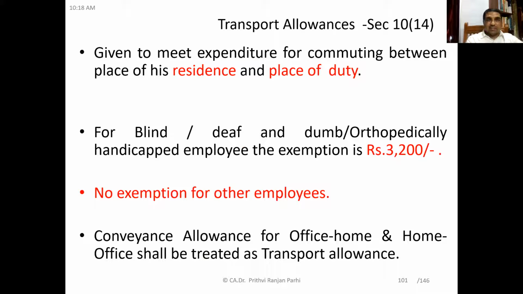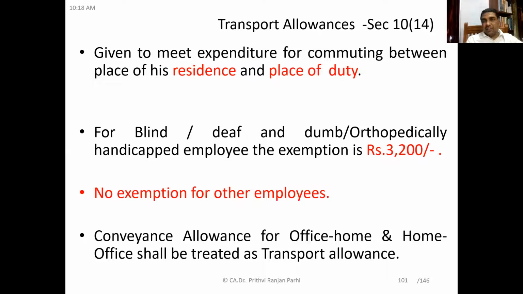This allowance is given to meet the expenditure for commuting between the place of his residence and the place of his duty. That means coming from home to office and going from office to home, home, office, home.